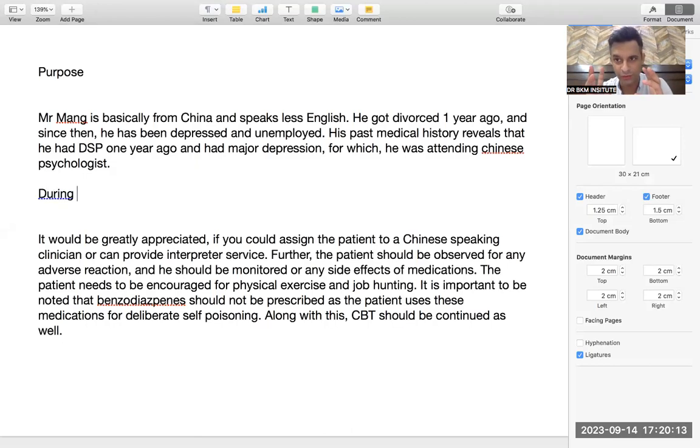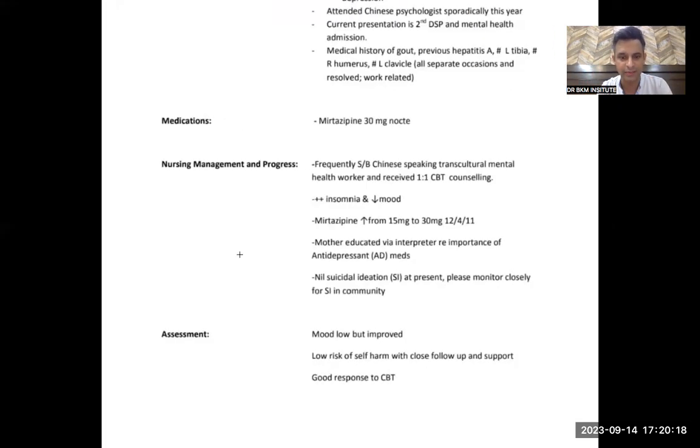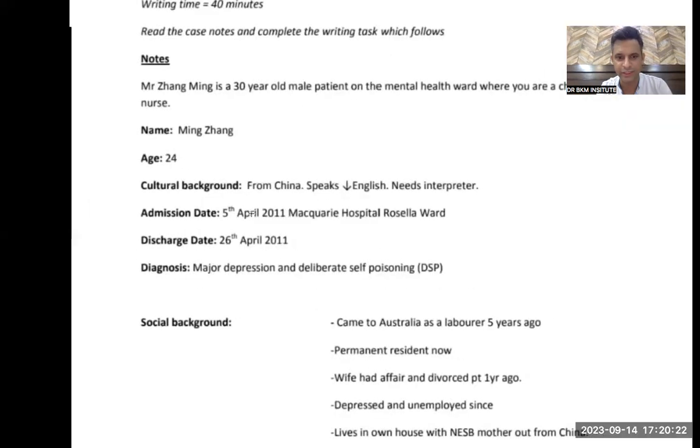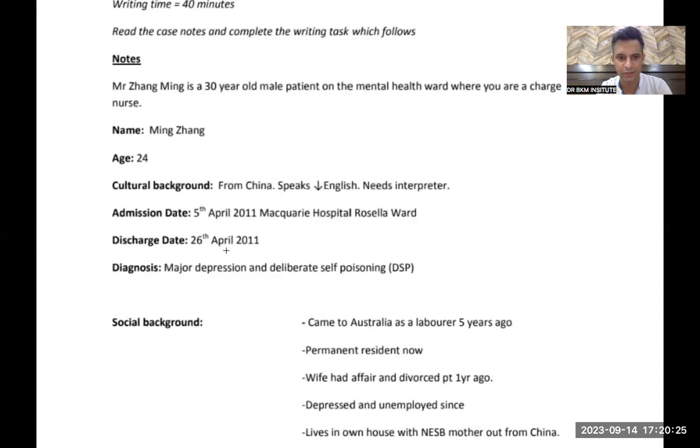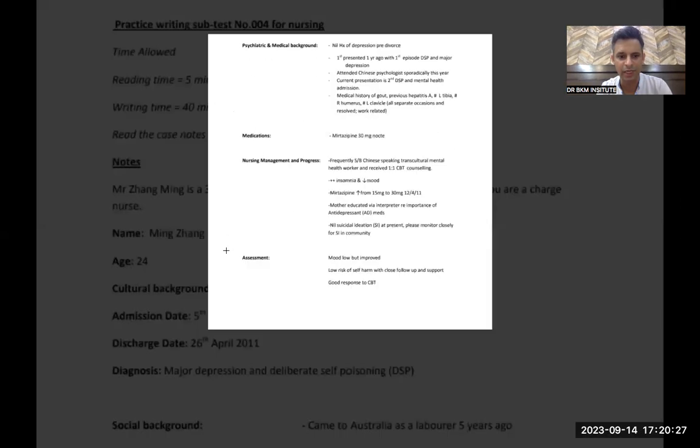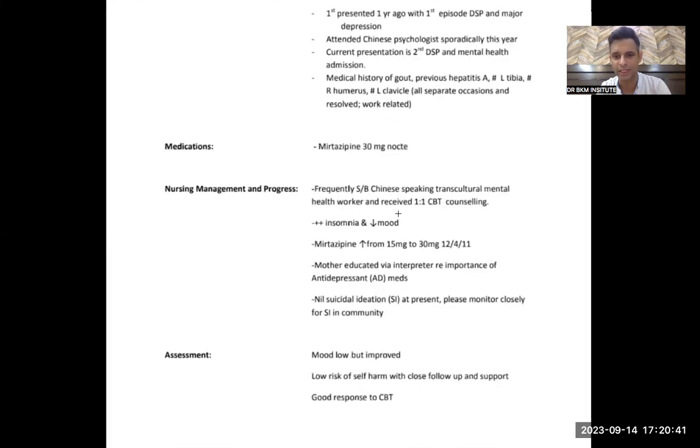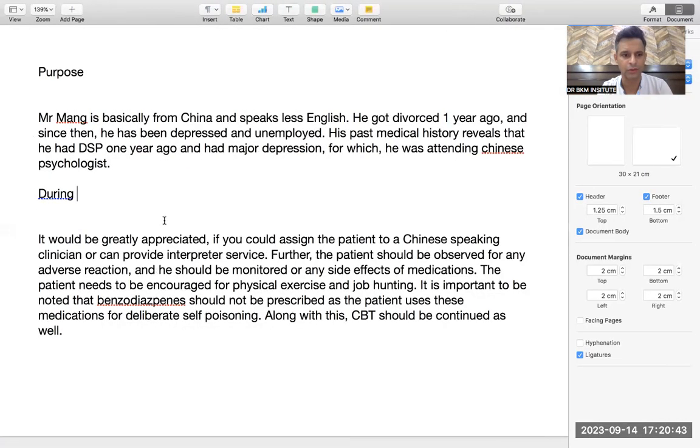So he was with us for 21 days. He was admitted on the 5th and today is the 26th, right? Let me check again. He was admitted on the 5th, today is the 26th. So I'm taking this data. During hospitalization, that means during these 21 days, the Chinese speaking transcultural worker was frequently meeting him. But again, I don't want to take risk at the moment. My word count is already high. So the main thing is received one-to-one. So, during hospitalization, simple.